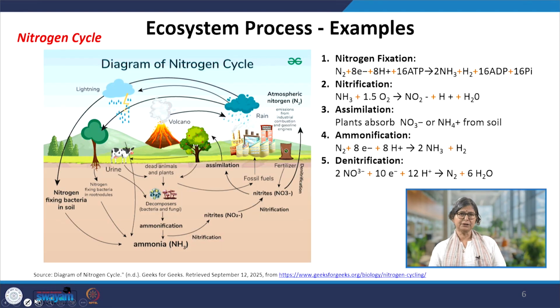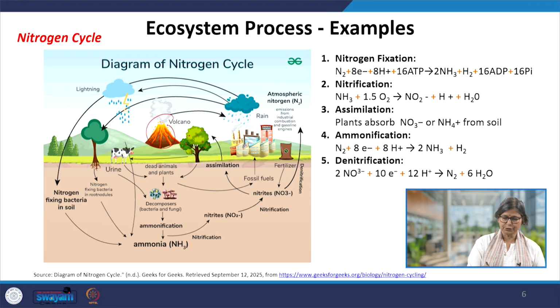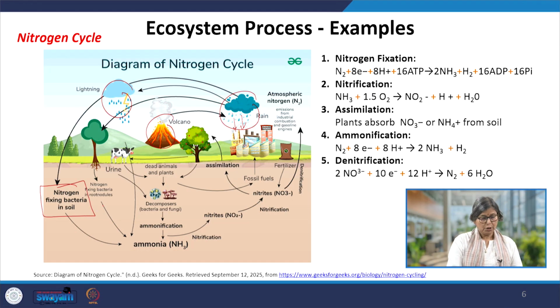So just have a look quickly at this particular diagram of the nitrogen cycle. You can see the volcano, you can see the lightning, they are creating an ionization process, they are helping in that. And here is the rain, through precipitation also the nitrogen can come down, and once it is coming down there is the nitrogen fixing bacteria in soil, and nitrogen fixing bacteria also in the roots of the trees.